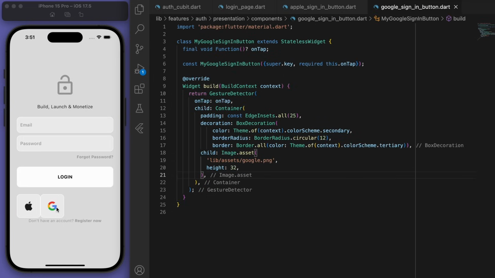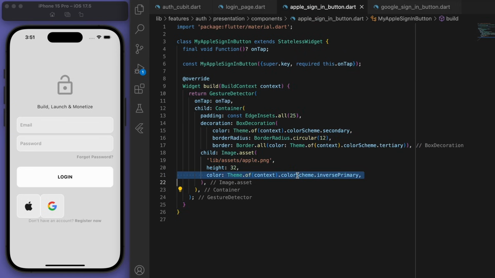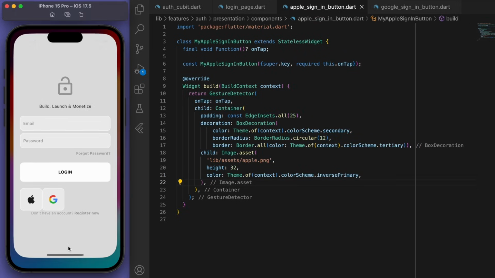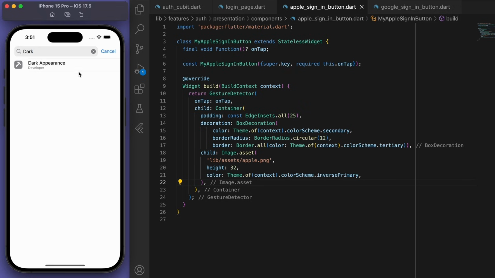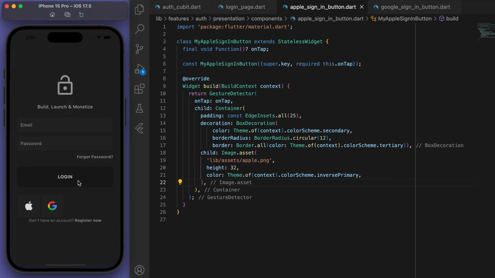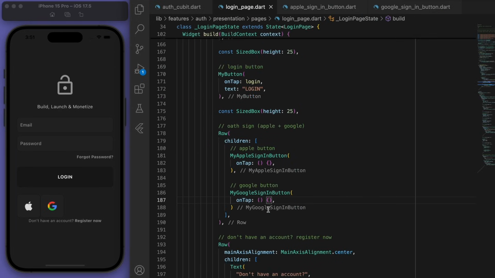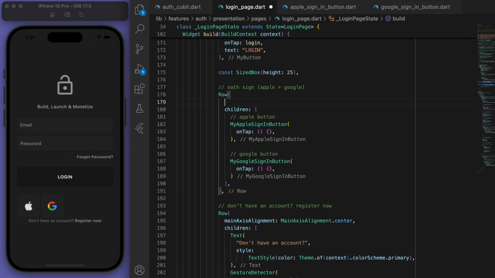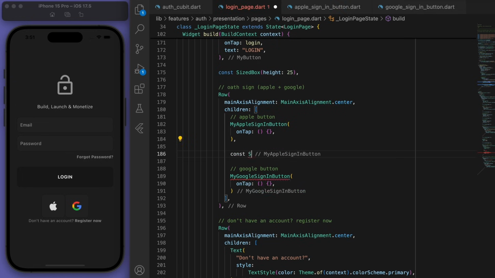Nice. And the reason why, for the Apple button, I'm going to give it a color, the inverse primary, is because if we change the theme, I want the Apple icon to look white. The Google one is colored, so I think that's fine. That looks really good. So I'm going to space this to the middle and just space it out.